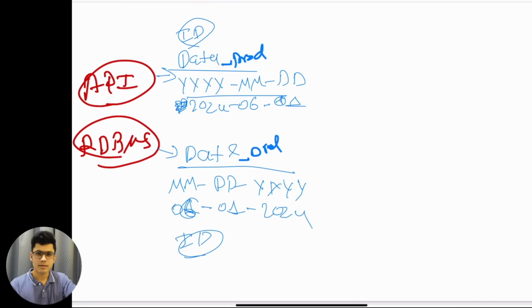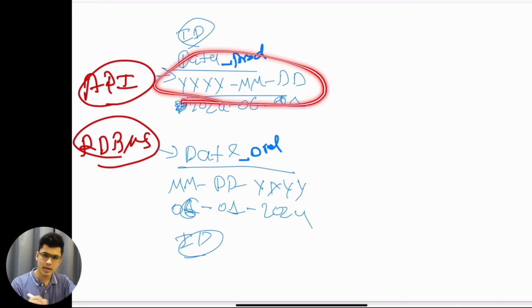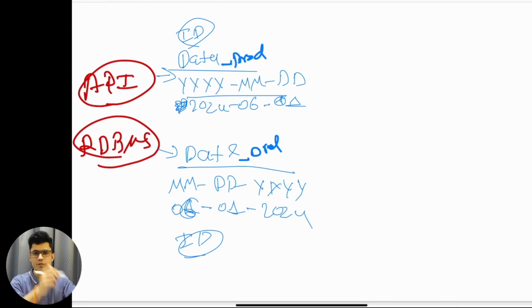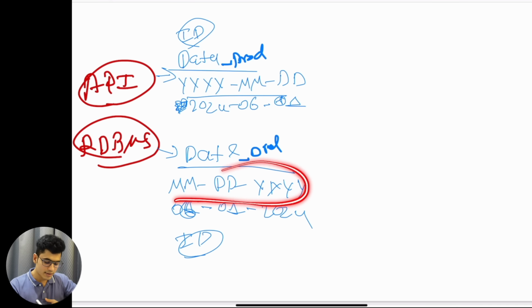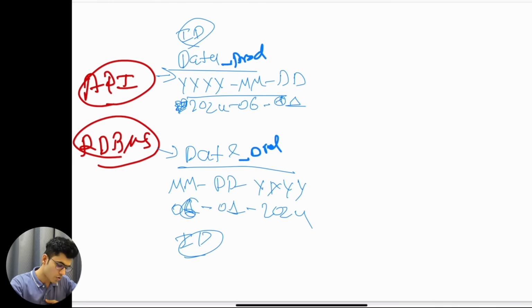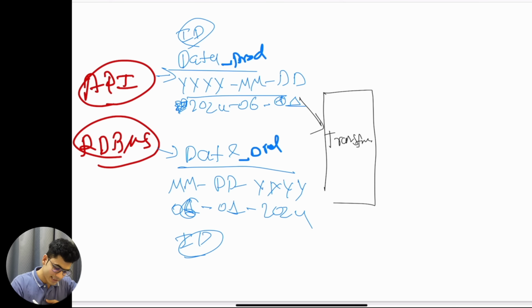It can be anything. This is the decision that business people or you can take, right? I want to transform this data based on this format only. So any information that is coming from any other sources should be transformed into the YYYYMMDD format for the date. So if we are getting this data after the transformation block, we will have our transformation block here. These data will go inside this and this.